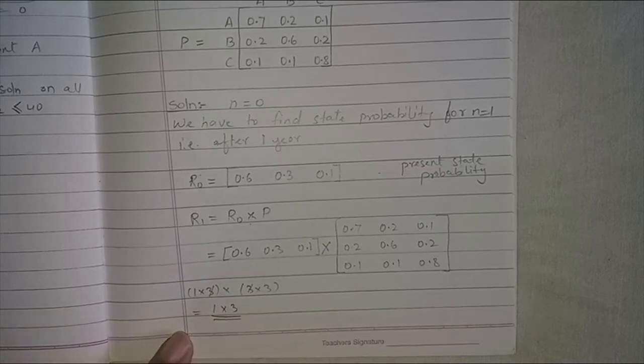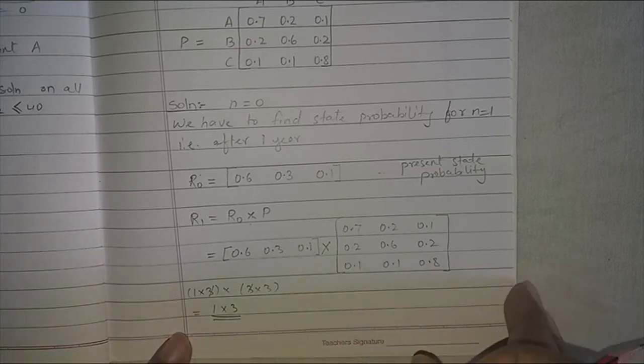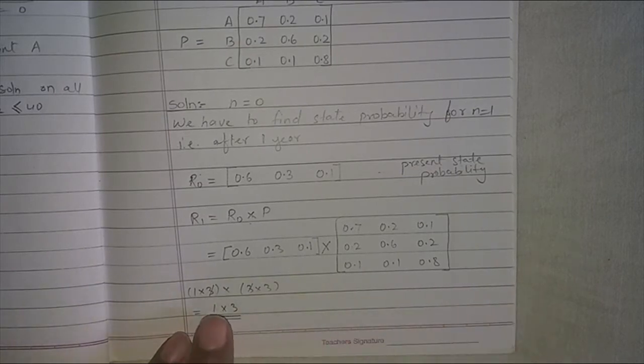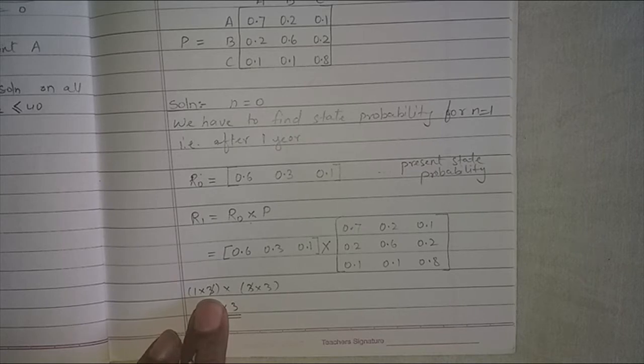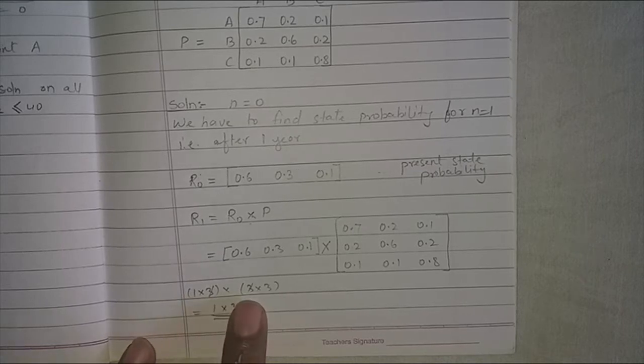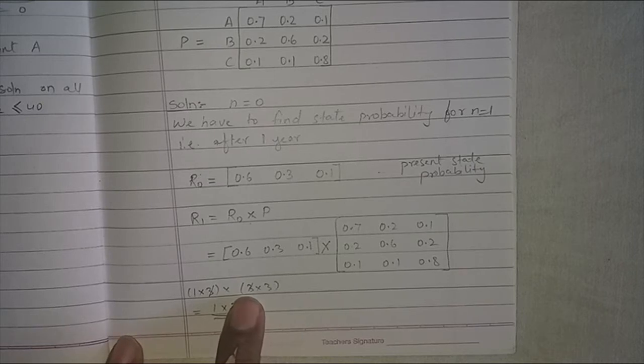There are some fundamental rules of multiplication of matrices. Please remember, the number of columns of the first matrix should be equal to the number of rows of the second matrix. Only then is the multiplication of the two matrices possible.